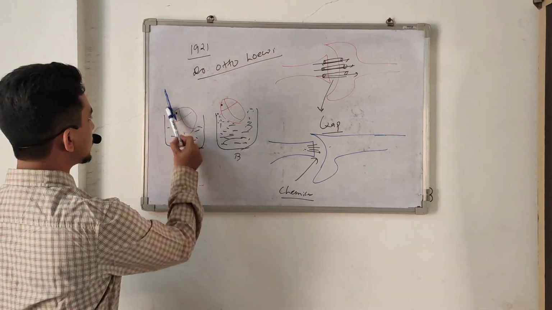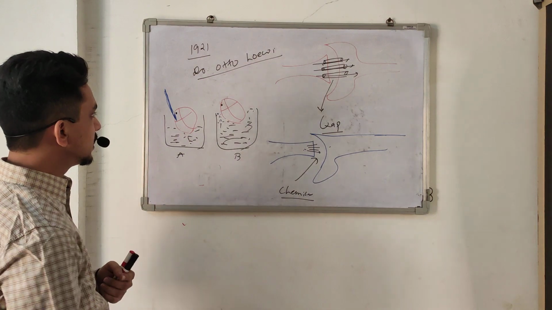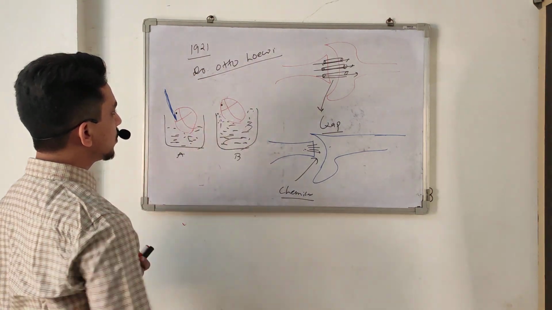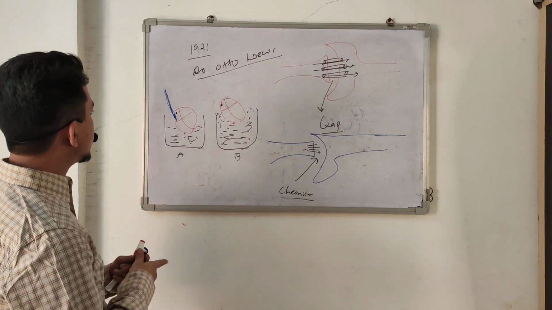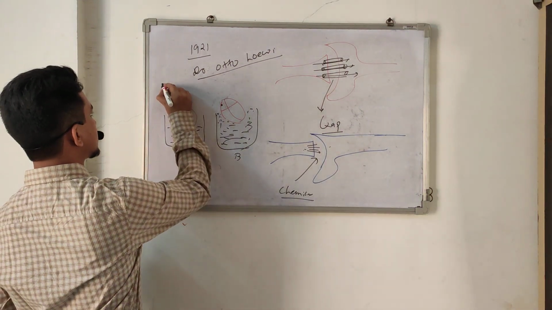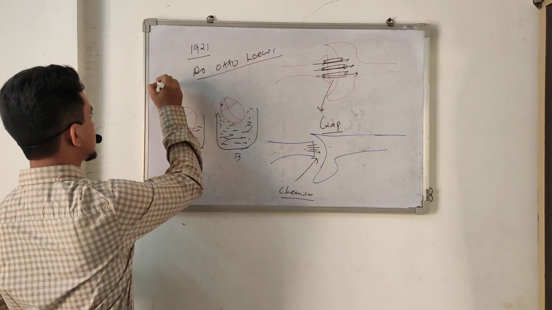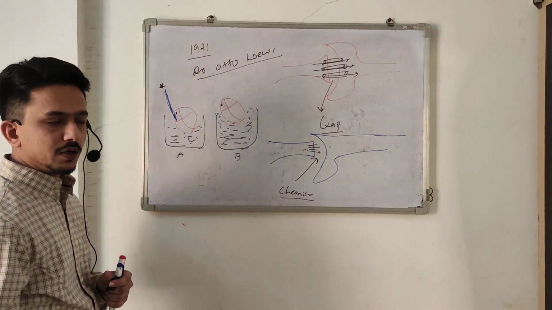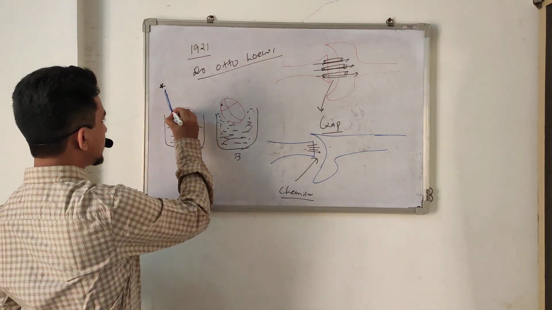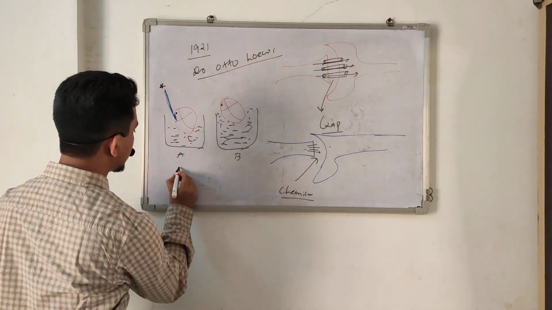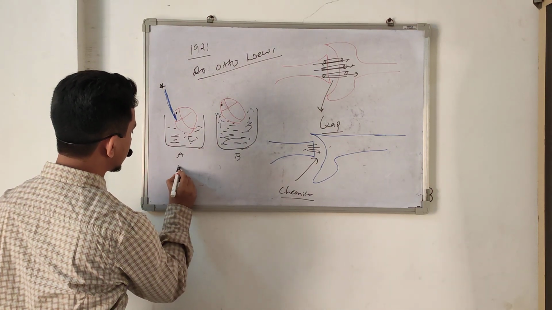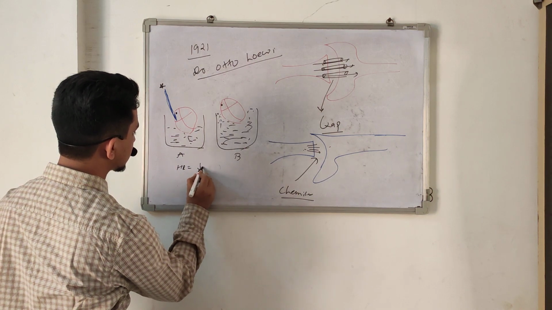So they took two hearts from a frog, A heart and B heart. In A heart, they left the vagus nerve as it is. In B heart, they removed all nerve connections, the vagus nerve. Then they electrically stimulated the vagus nerve. After some time, the heart rate of A heart decreased.